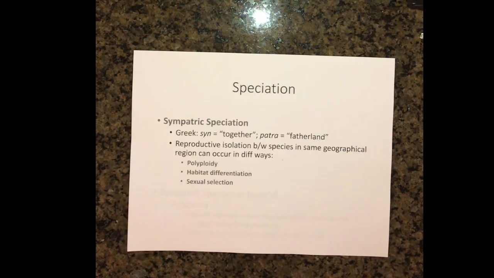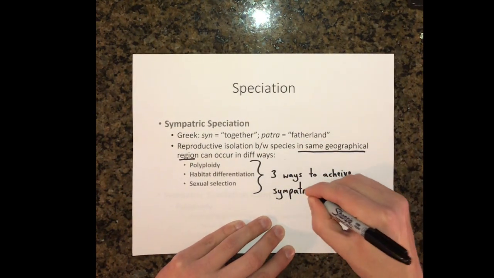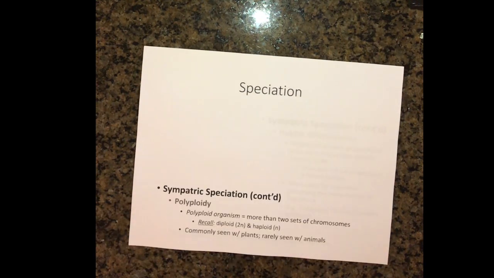Sympatric, on the other hand, comes from the Greek words syn, meaning together, and patra, which again means fatherland. For this type of speciation, populations become reproductively isolated while living in the same geographical area. In other words, something other than a geographical structure serves as a reproductive barrier between the two populations. Sympatric speciation can occur in a few ways. One of these ways is through polyploidy.